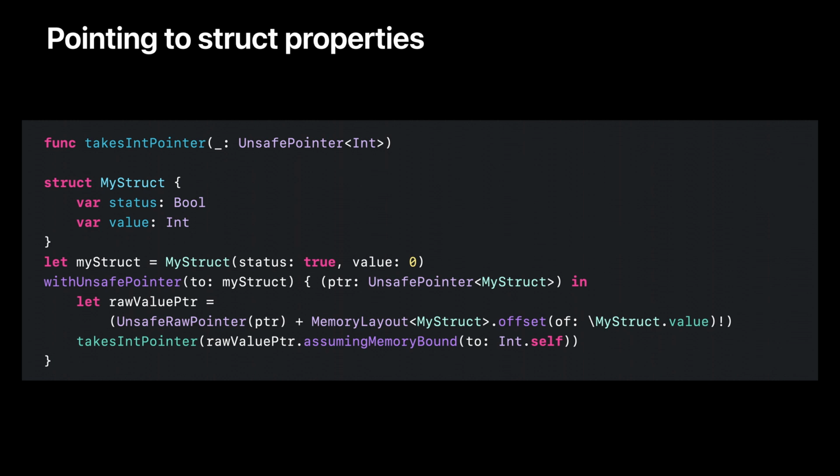Once again, we have a function that takes a pointer to integers. This time, instead of a tuple, we have a struct with an integer property. With unsafe pointer gives us a typed pointer to our outer struct. Using the memory layout API, we compute the byte offset of the value property. By casting the struct pointer down to a raw pointer and adding that byte offset, we get a raw pointer to the value property. A property's memory is always bound to the property's declared type, so it's safe to call assuming memory bound to get a pointer to an integer.